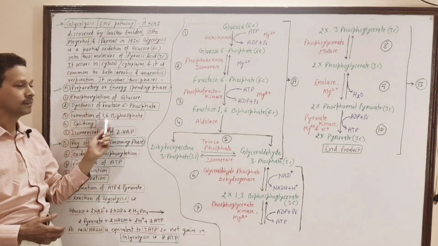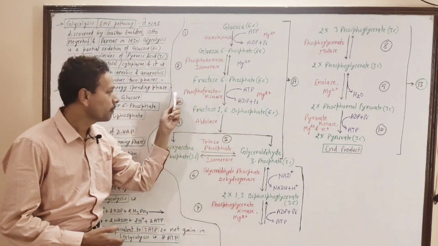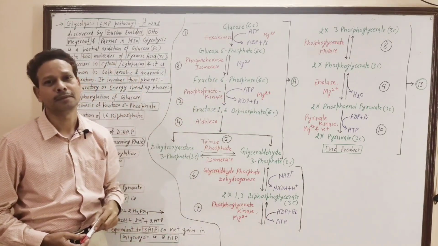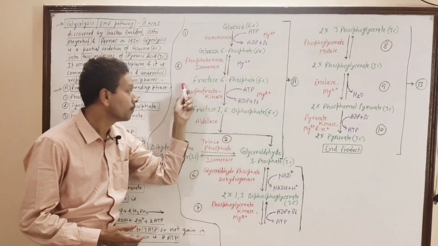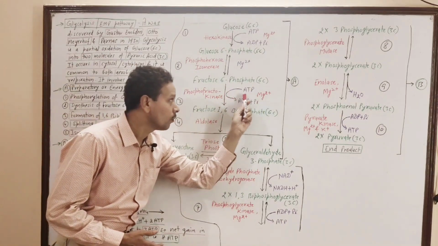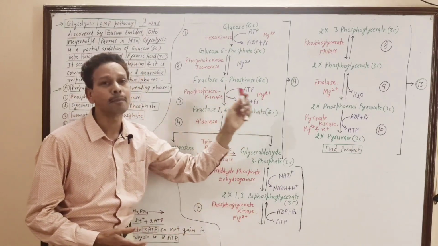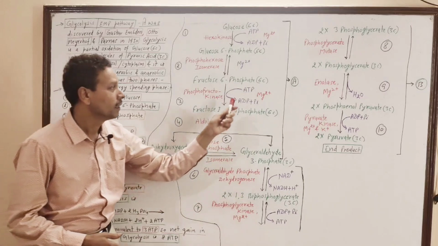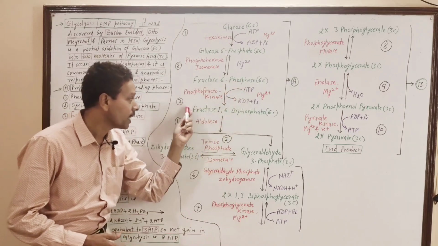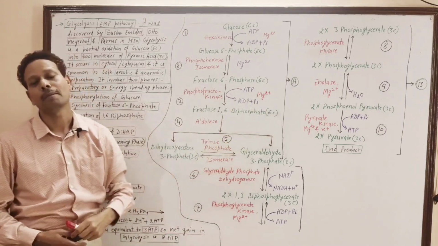Step number 3 is formation of fructose 1,6-biphosphate, in which fructose 6-phosphate, in presence of the enzyme phosphofructokinase, again requires one ATP molecule, converted into ADP plus 1 inorganic phosphate, in presence of Mg2+ ions. Then fructose 6-phosphate is changed into fructose 1,6-biphosphate, again a 6-carbon compound.